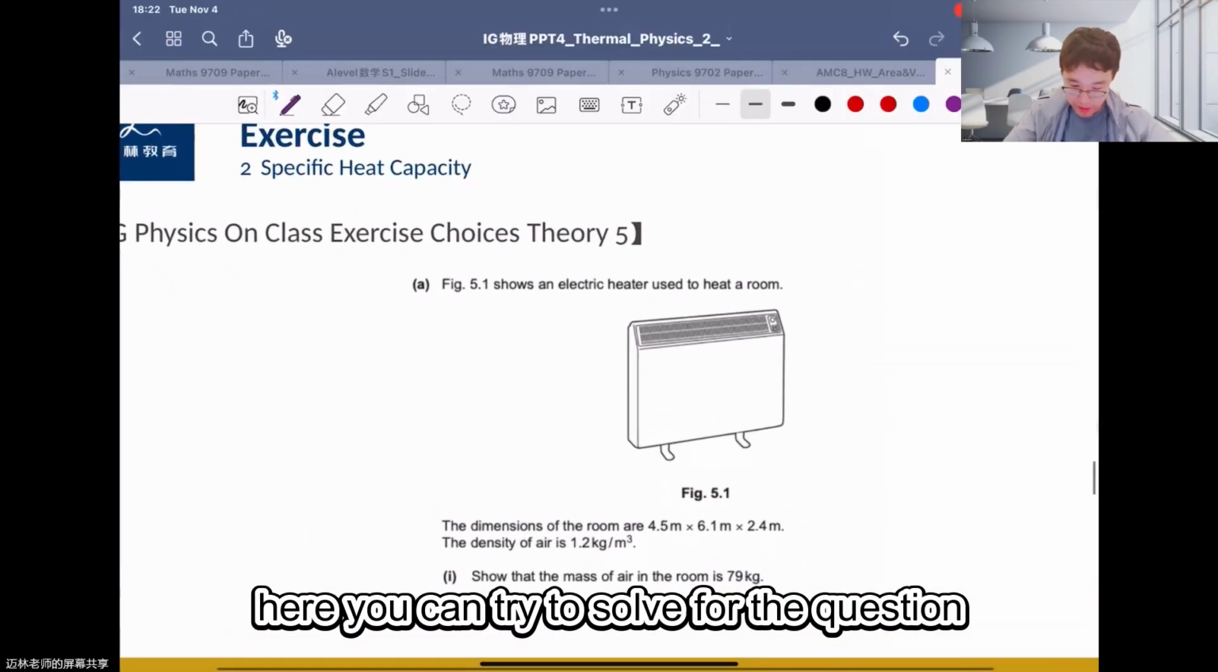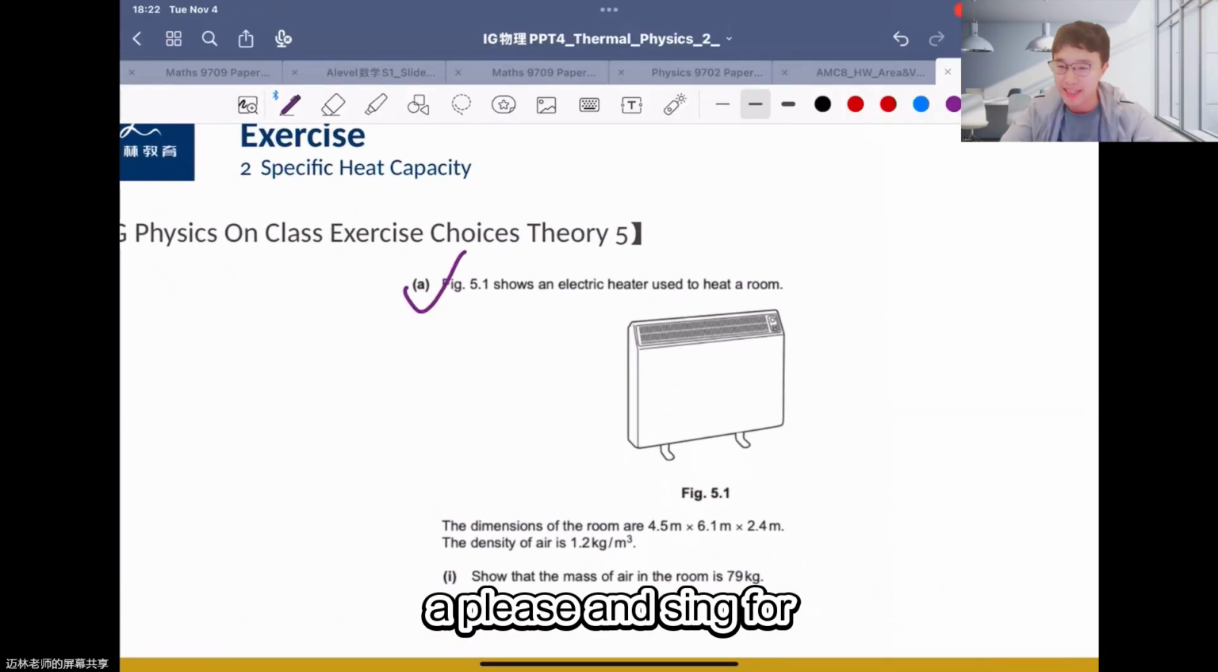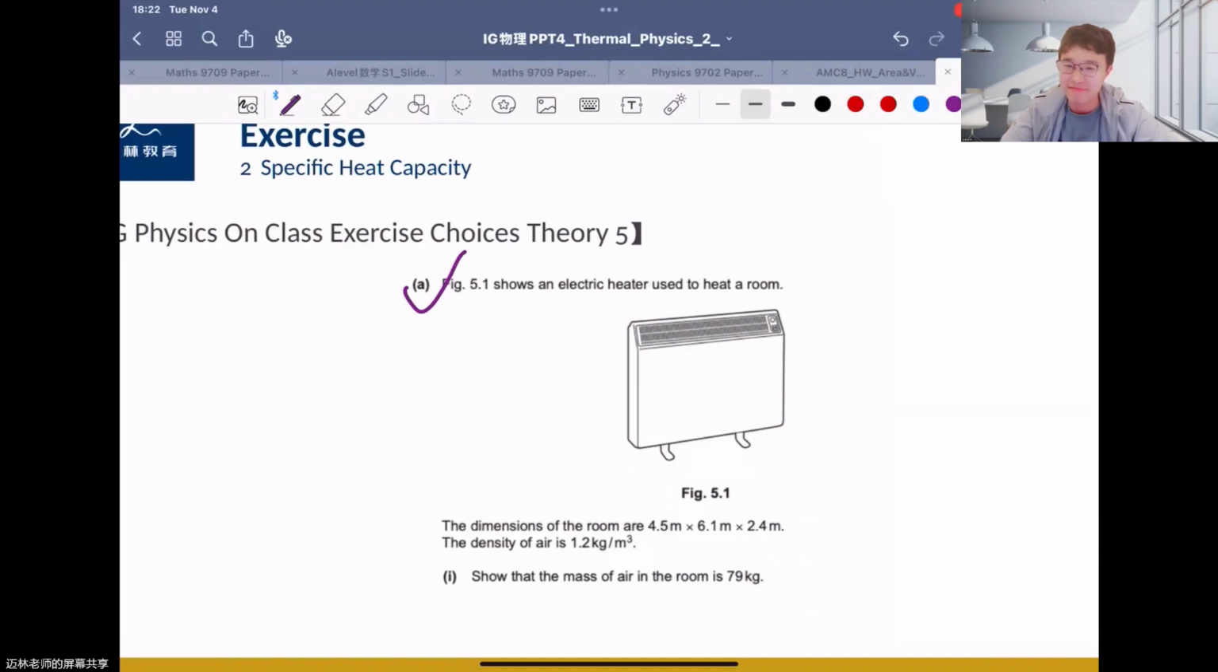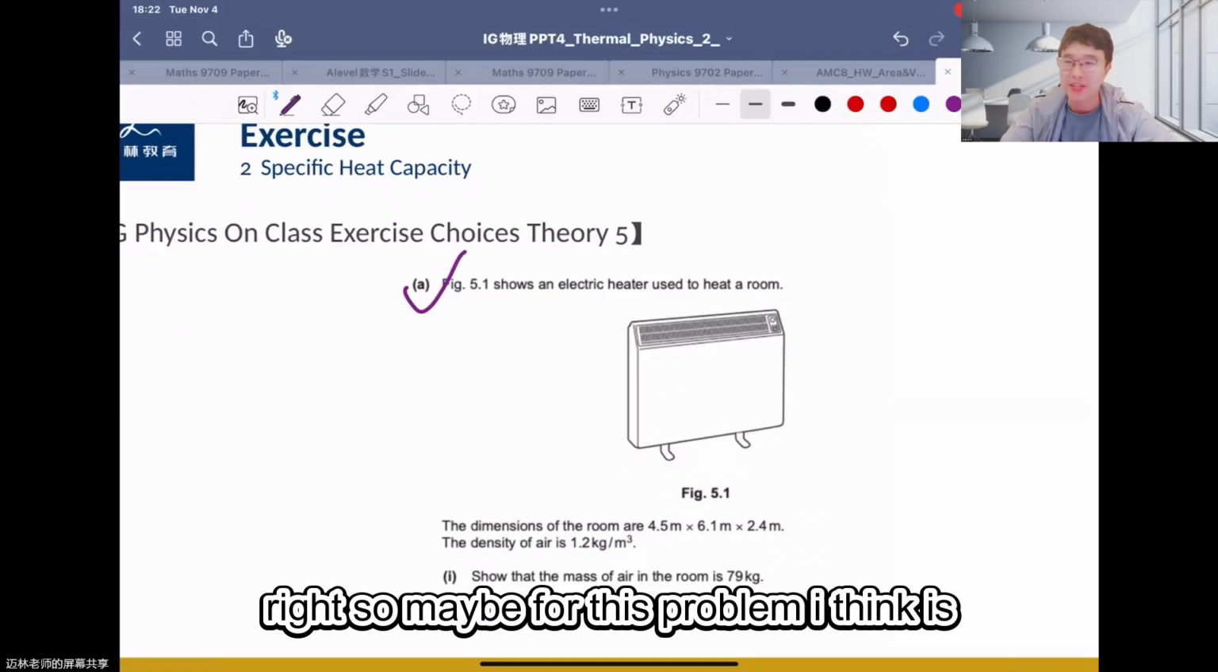So maybe here you can try to solve question A, please, and think for several seconds, please. Okay, so for this problem, I think it's very easy for you, right?